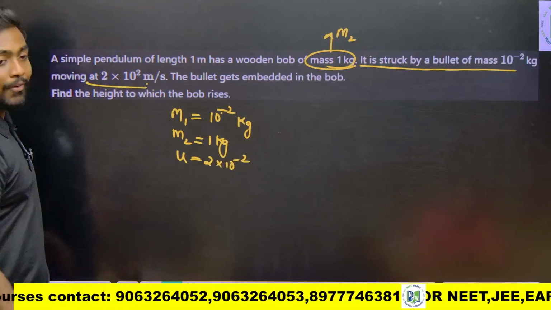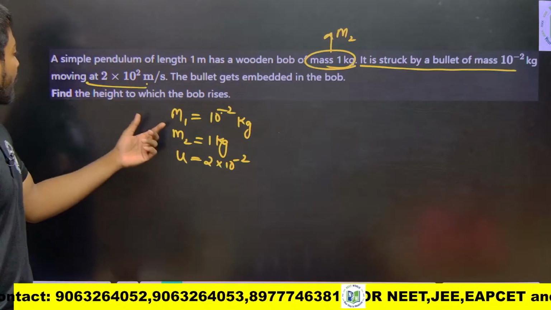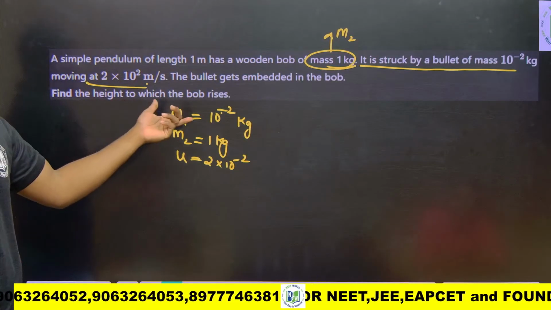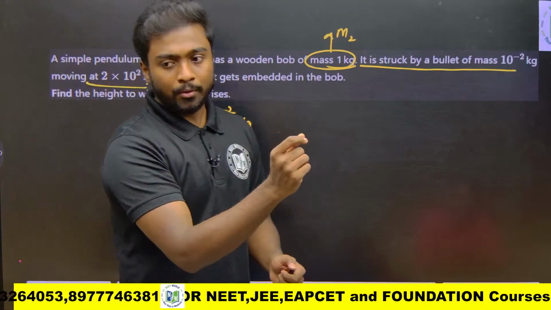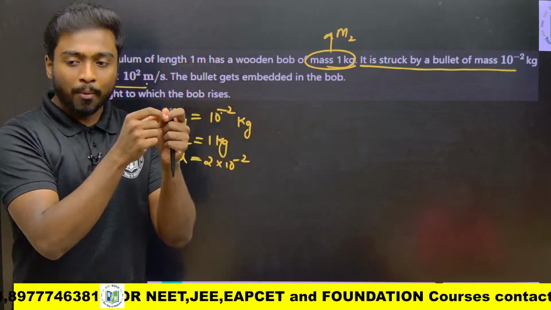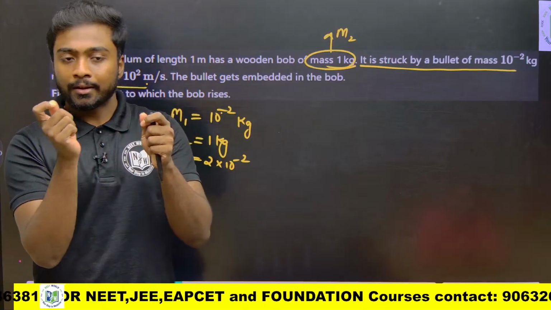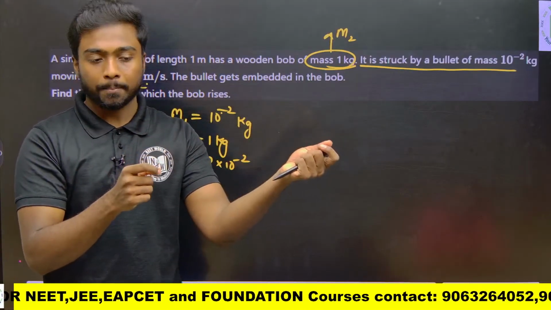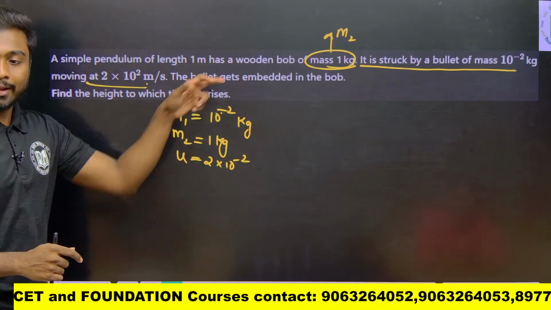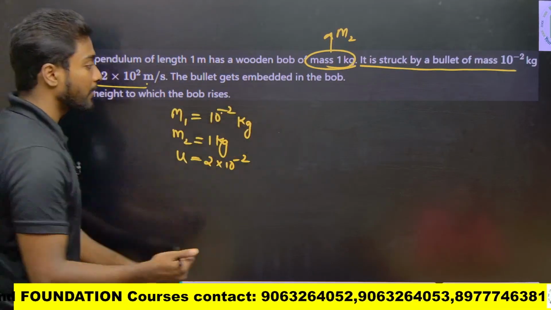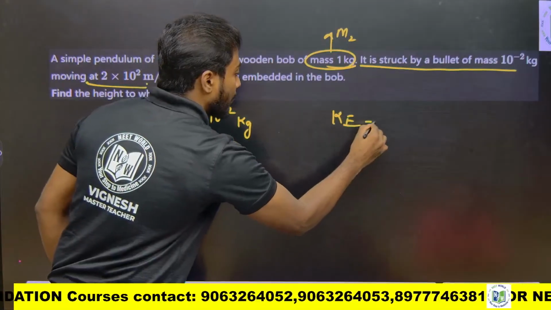I need to find the final velocity first. Like I need to find how much height it is going. Initially I am going with the kinetic energy. Okay. After striking into the bob, what will happen? The kinetic energy will change to potential energy, right? So I need to find first what is V, then I can find what is H, the height. So kinetic energy will be equal to potential energy.